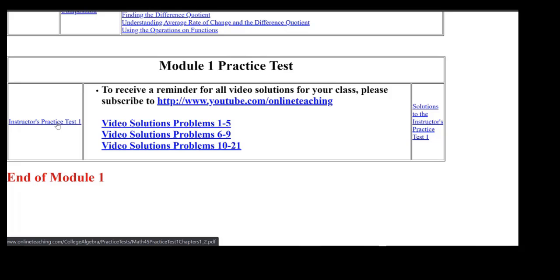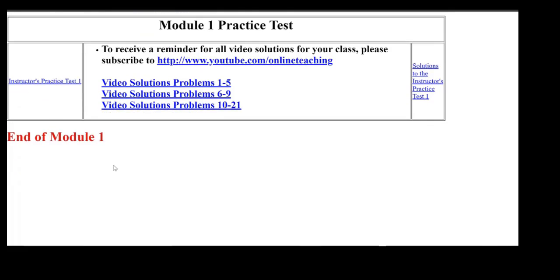In Pearson, you also have another online practice test, which I strongly recommend you complete before you actually complete your test, because that practice test is very similar to the actual test and also very similar to this practice test. So you do a hard copy practice test, you go online and take another practice test, and then you take the actual test. The actual test is the one that you can only take one time. The other ones you can take as many times as you like to get ready. If you have any questions, you can post them in the discussion forums.